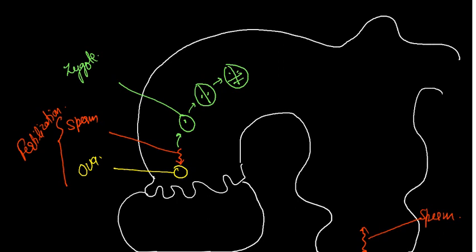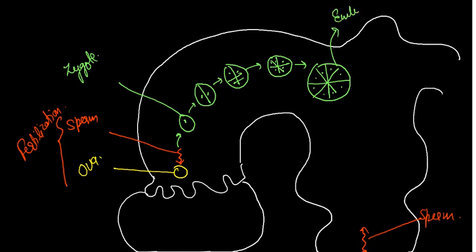Later it is divided into so many parts, 16 to 32 parts, but there is no space here, so we will write only this one. After the 16 to 32 cell stage, it is converted into the embryo.